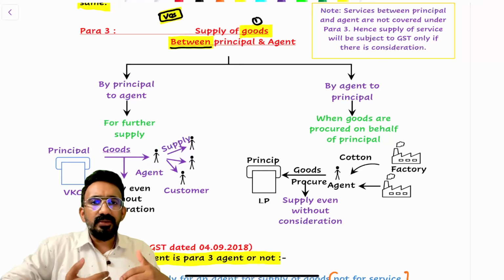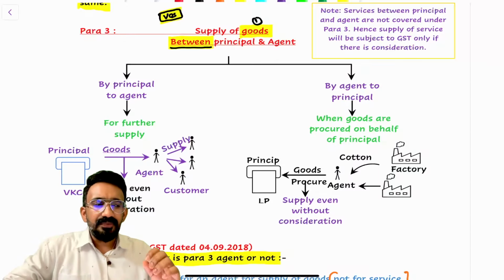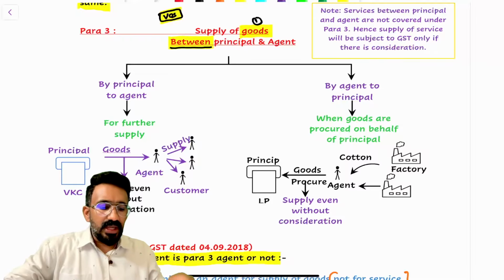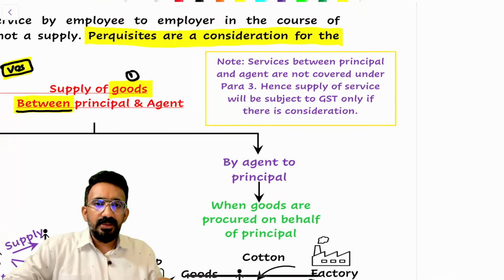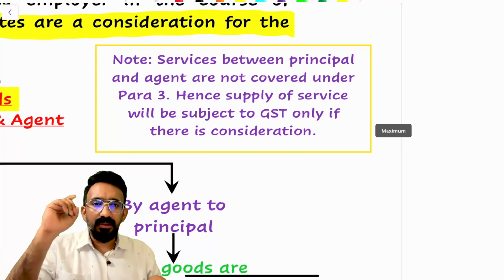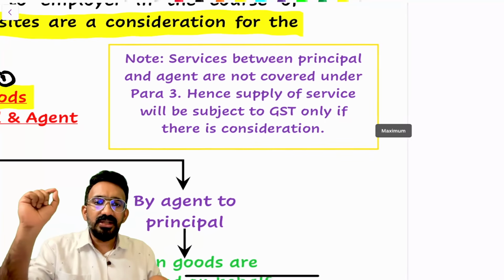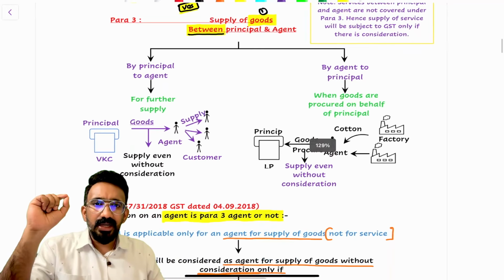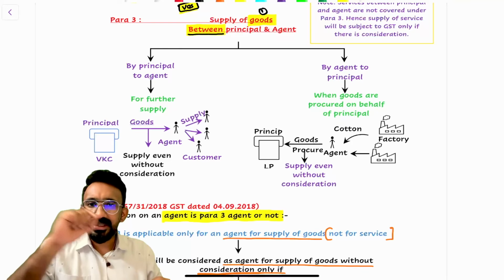Say commission, when an agent is receiving it from the principal, it is consideration for supply of service. Are they covered under para 3? No, because, you can look at the note here, services between principal and agent are not covered under para 3. Hence, the supply of service will be subject to GST only if there is consideration. So, para 3 primarily talks about goods being supplied between principal and agent.